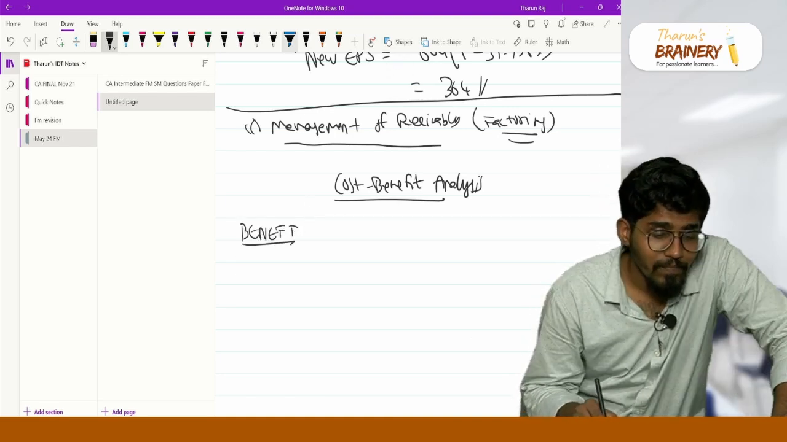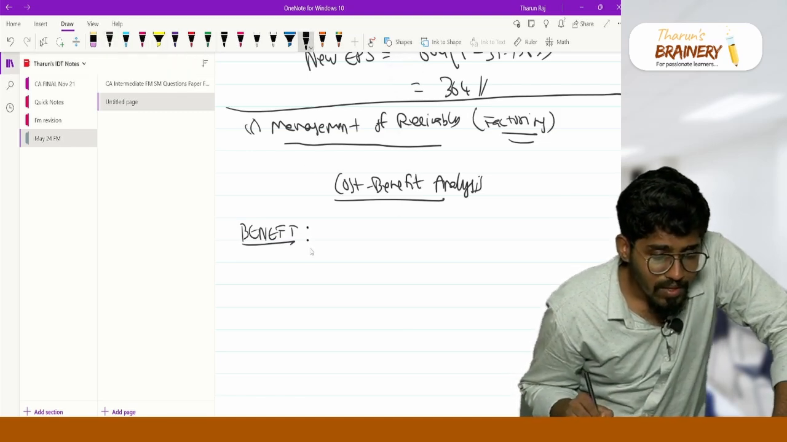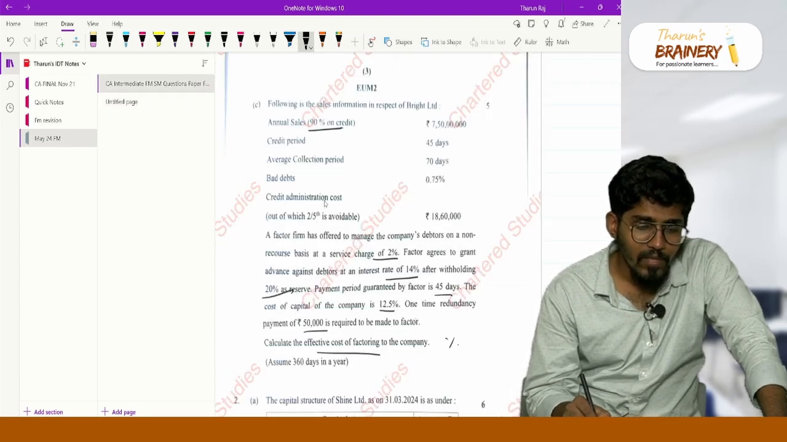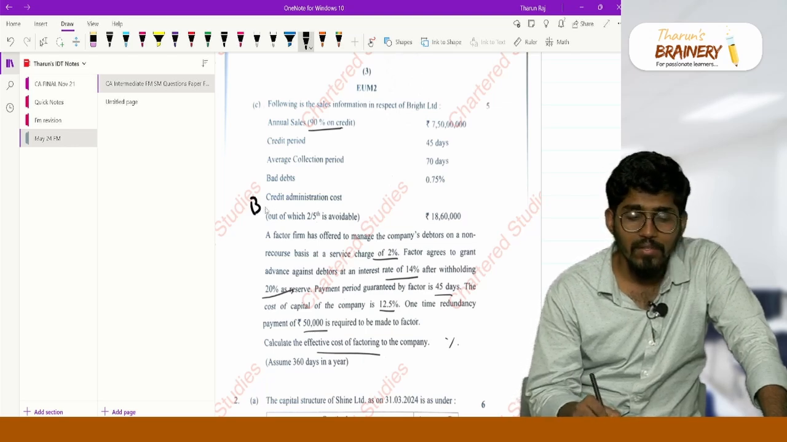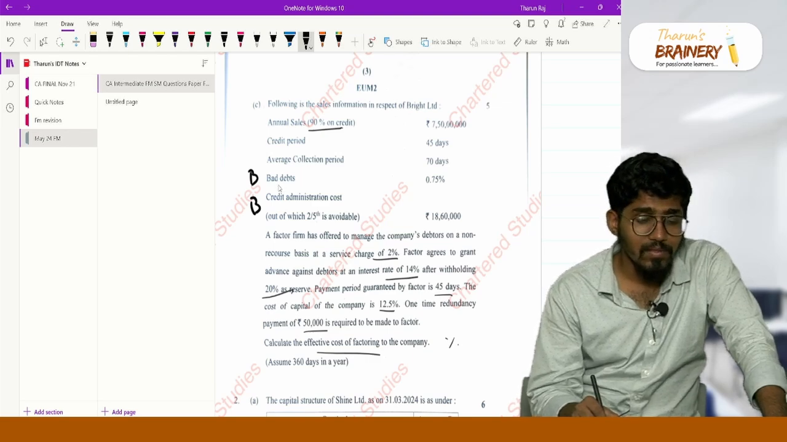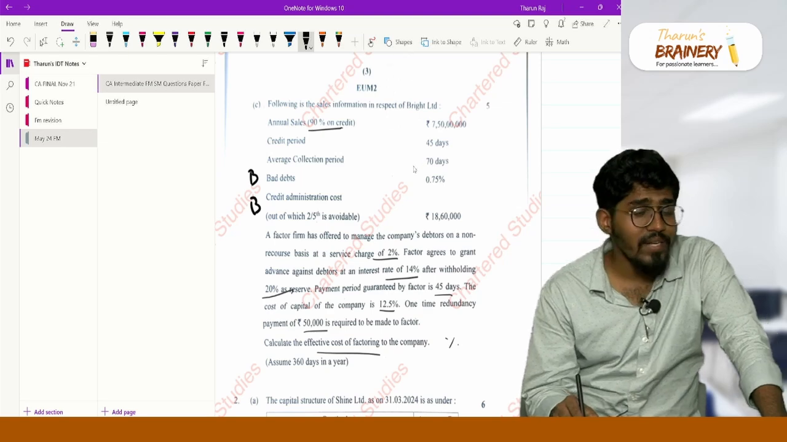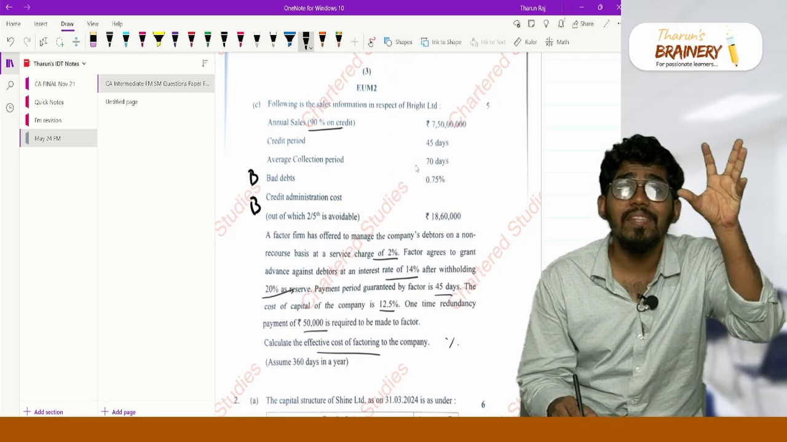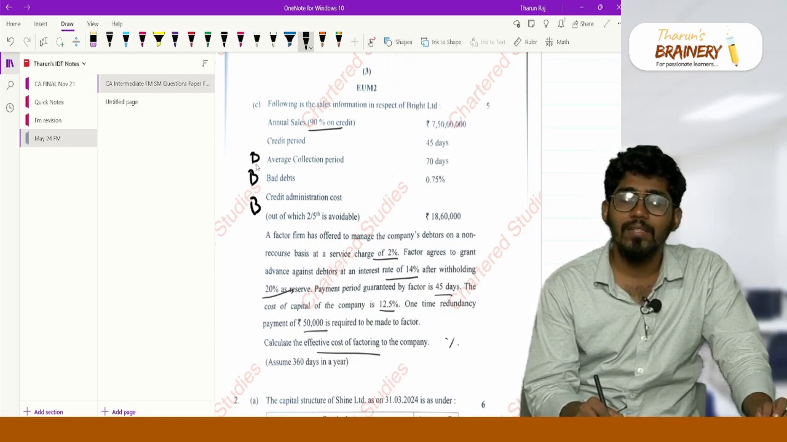Okay, first, the benefits. What will be the benefit that we will be having? First thing, I will be saving this administration cost, correct? So this is my benefit. I will be saving this bad debts. So this is my benefit, correct? My collection period was 70 days, but now the factor will give me my money in 45 days. So actually, my debtors investment is reducing. So return on this debtor investment is also a benefit, correct? This is also a benefit.